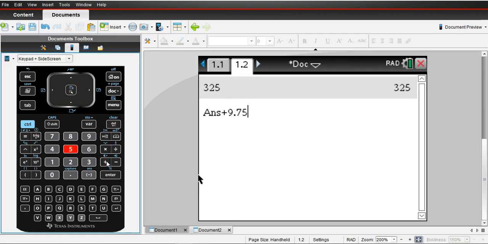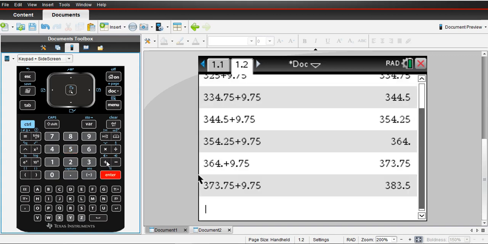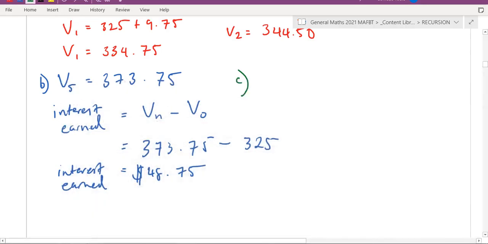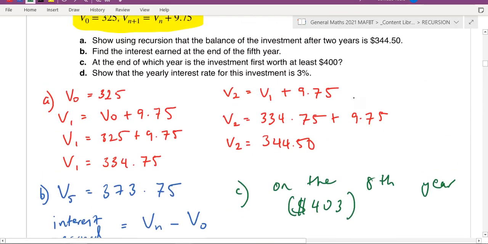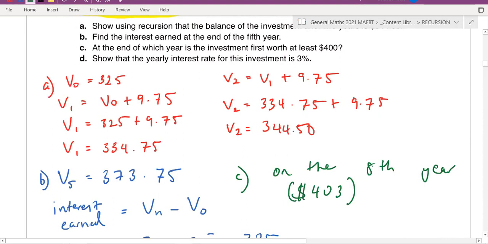How many years will it take to get to at least 400? So there's year 1, 2, 3, 4, 5, 6, 7, 8. On the 8th year, they'll have $403. I'm just going to put in brackets how much they have. Okay, and then part D: show that the yearly interest rate for this investment is 3%.